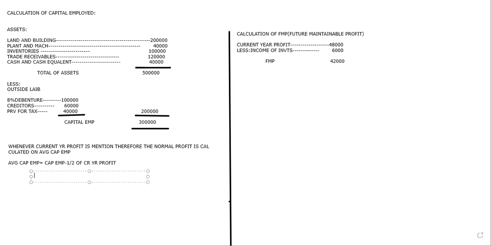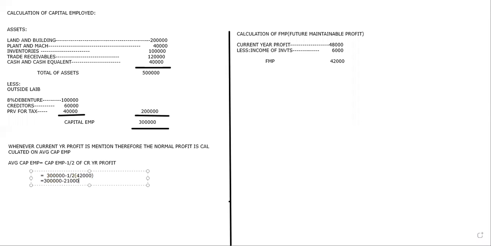So what is capital employed? Capital employed we got is 3 lakhs, minus half of 42,000. So how much is it going to be now? 3 lakhs minus 21,000.